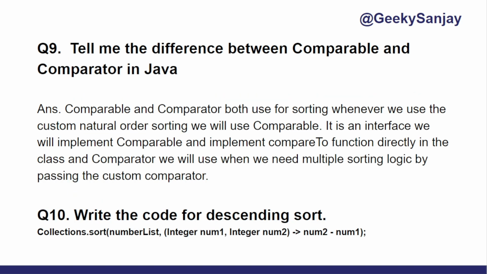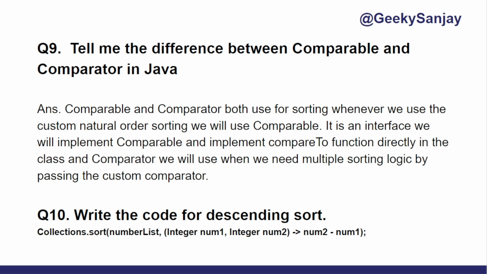So question 9, he asked me, tell me the difference between Comparable and Comparator in Java. As we know, Comparable and Comparator we normally use for sorting. Whenever we have to sort the data, that time we will use them. So I explained to him why we use Comparable. We use Comparable whenever we require a custom natural sorting.